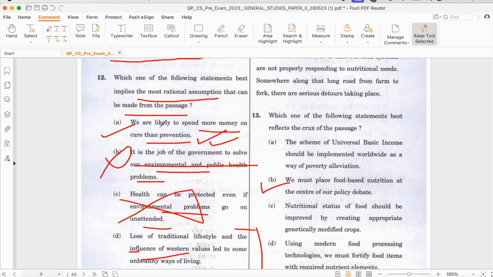It's right, because if you are not taking care of the environment, you will face diseases and you will go for cure. But if you take care of the environment, you will go for prevention rather than cure. So it is a kind of rational assumption that can be made out of this. But if you start from the passage, you will not be able to solve this question. I'm damn sure about it.